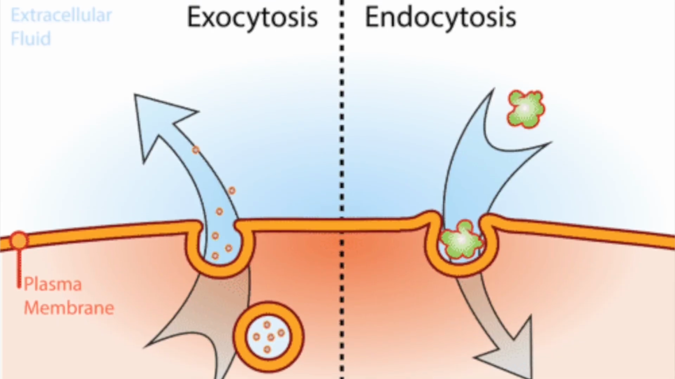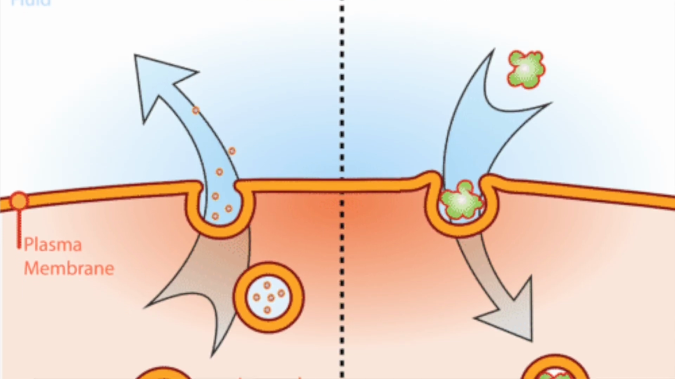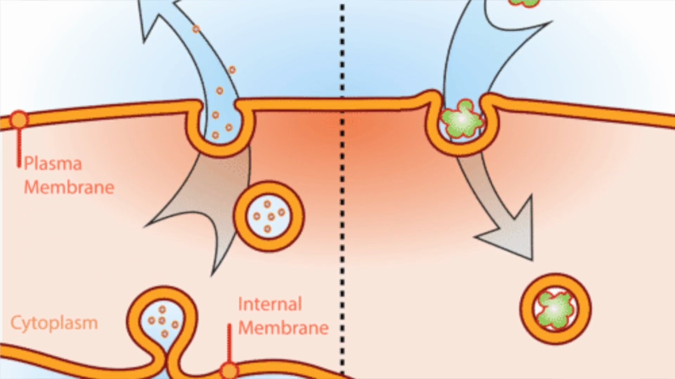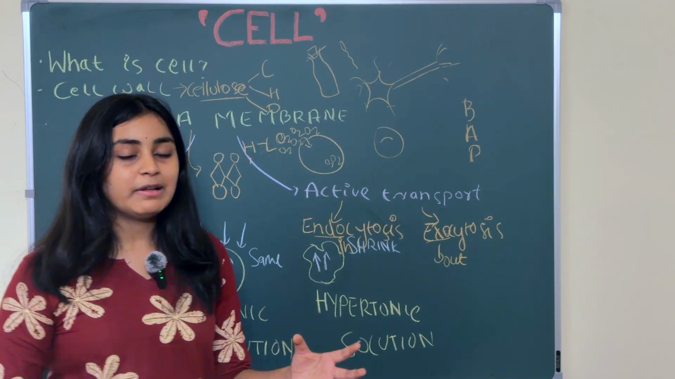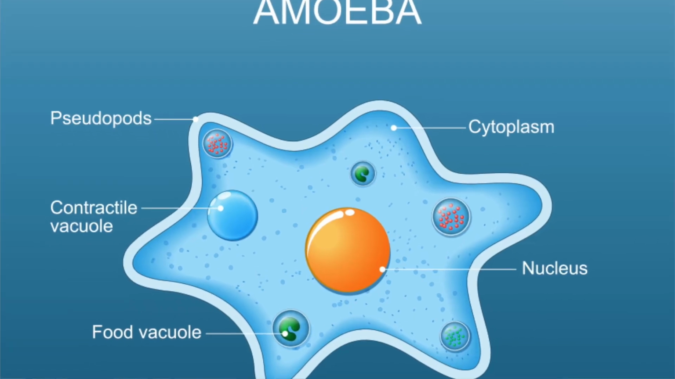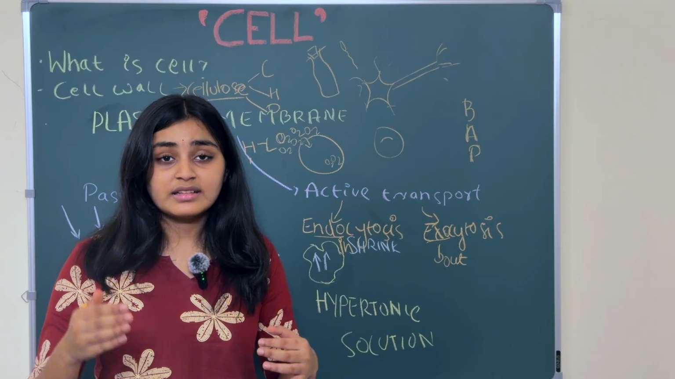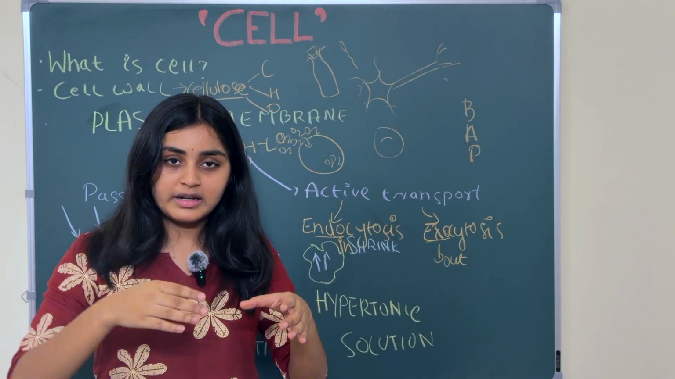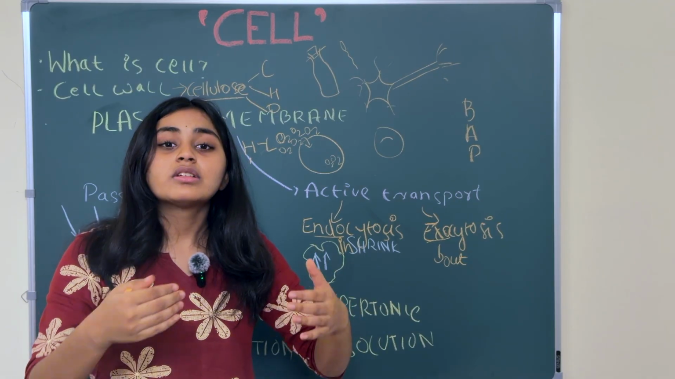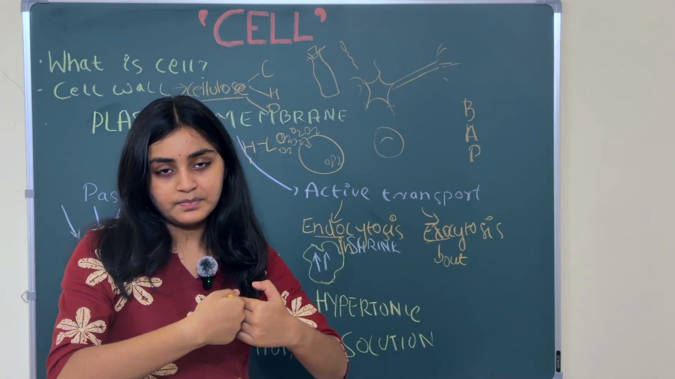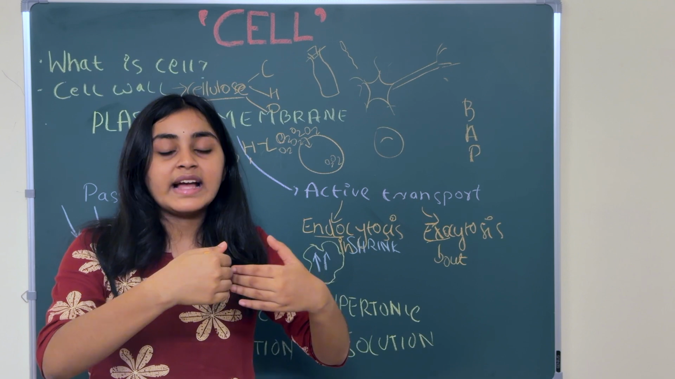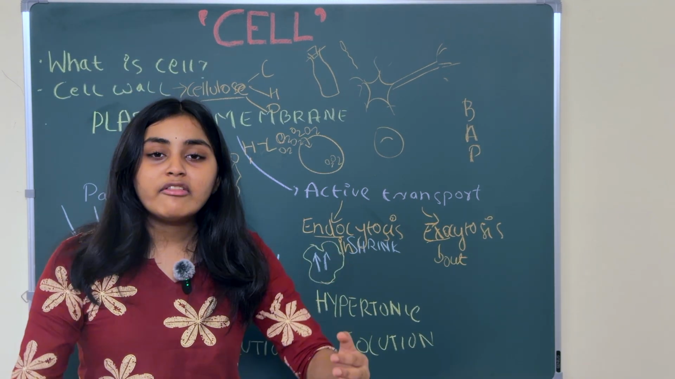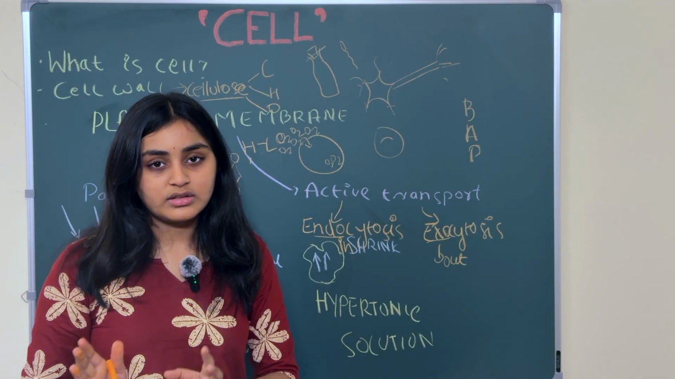Endocytosis means inside, and exocytosis means out. For example, we'll take the example of an amoeba. When the amoeba is going to take the food inside it, it will engulf the food. First, it will make a curve shape around it and then engulf the food. This is called endocytosis, meaning taking the food inside the cell. So when the amoeba is engulfing this food, it is endocytosis.